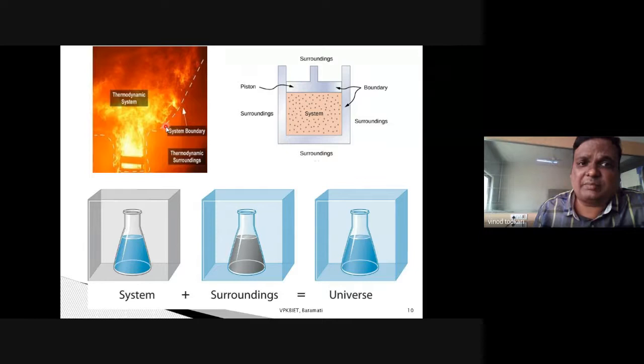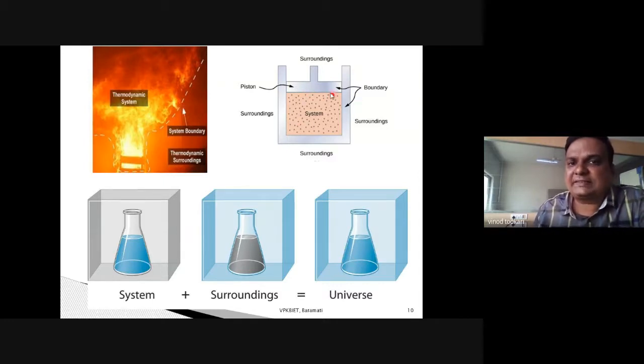Now see, this is the system boundary. If the flame is fluctuating, this boundary is moving, right? Let's say you are studying compression of a gas. Piston is moving from, let's say, this position to this position. This is the piston, this is the cylinder, okay? Anyway, we are not studying the piston cylinder arrangement. Simply we are studying this, right? So for us, this is the system, this is the surrounding, and this is the boundary.